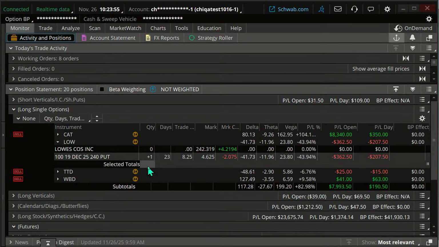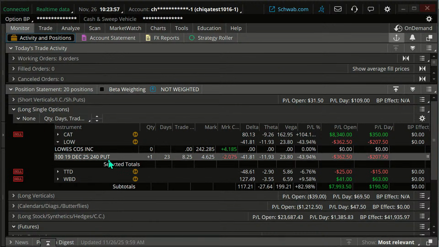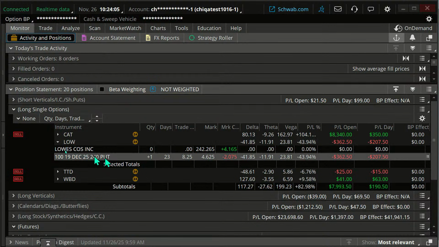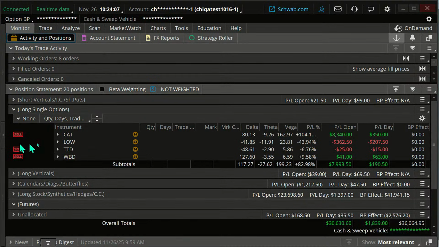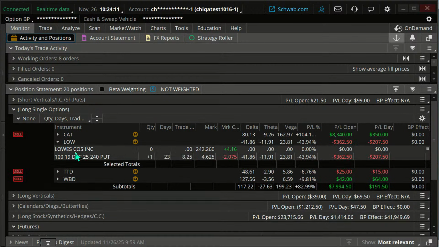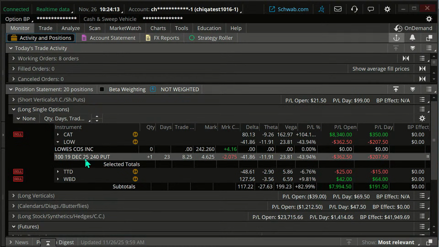This is a long option. This is a long put. This is a bearish trade and one that's not going so well. We're losing some money on this. In fact, today's not a good day on this. Notice we do not have a stop on lows. We maybe need to reevaluate that because likely we're going to want to call there.